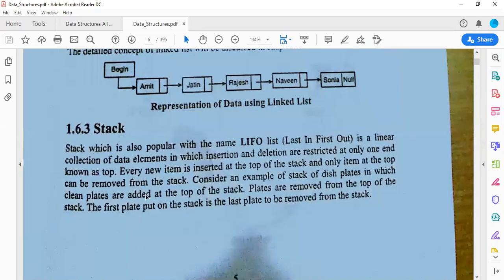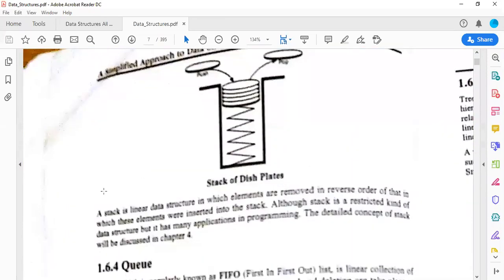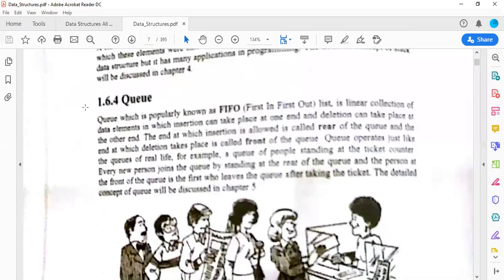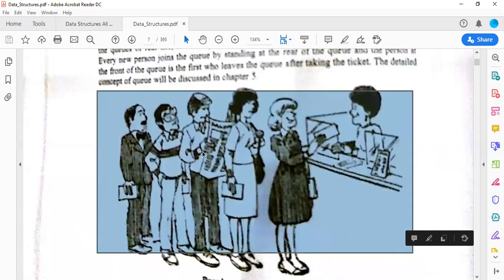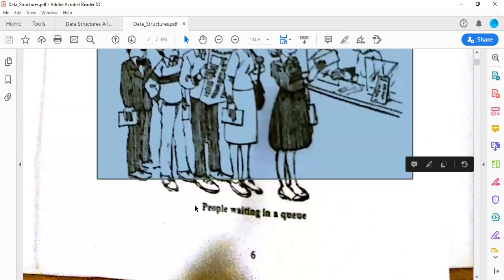But queue, that is your queue. It is blurred here, don't worry. Queue is properly known as first in first out. You can take any example of a queue, like a queue for taking a train ticket or railway ticket. The person that enters first will be given priority and will be out first. First in first out. It's not like you enter the queue last and just go in front of the first person standing in the queue. It's not like that. So stack and queue are exactly opposite to each other.